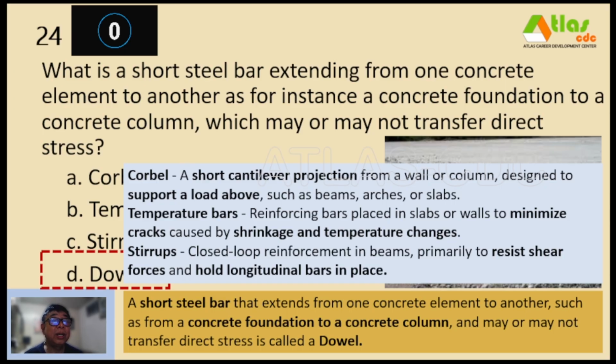Temperature bars are the reinforcing bars placed in slabs or walls to minimize cracks caused by shrinkage and temperature changes. And stirrups are the closed-loop reinforcement in beams, primarily to resist shear forces and hold longitudinal bars in place.